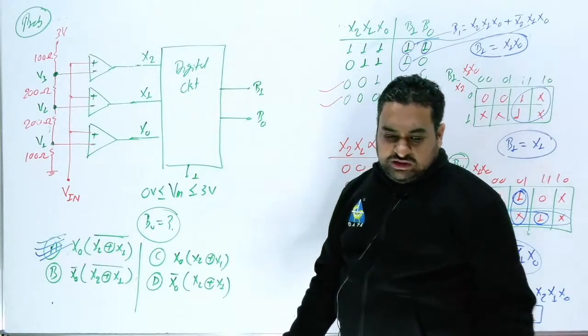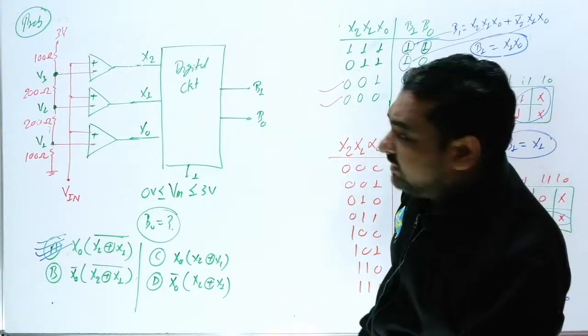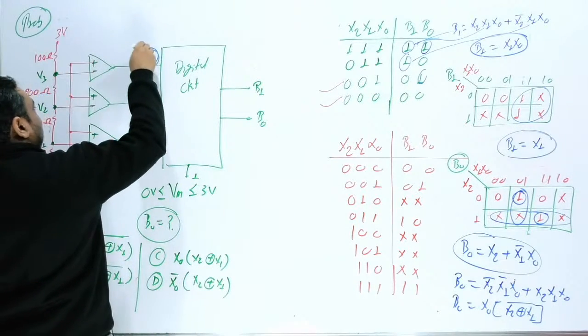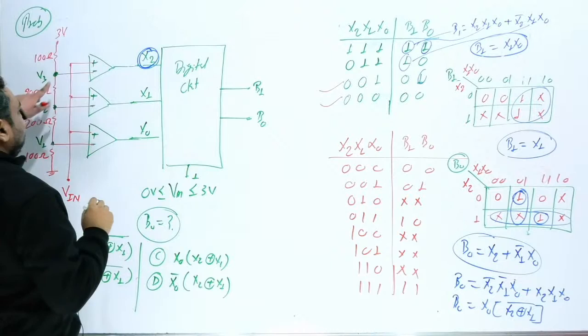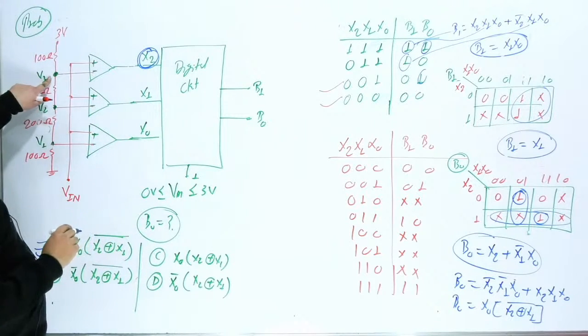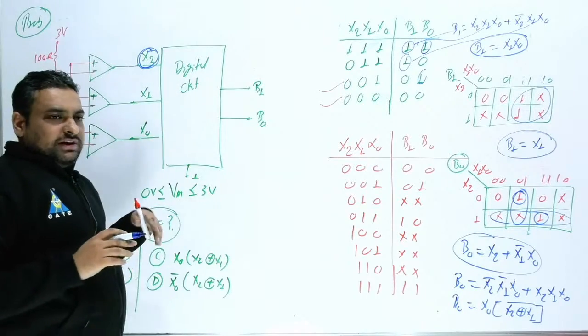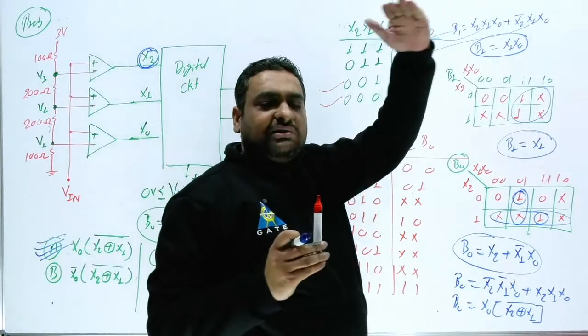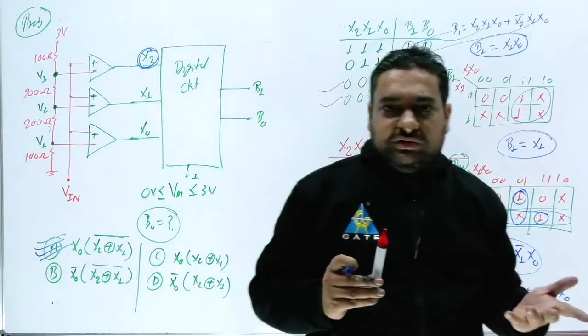It will depend on the circuit. But yes, we can say that if this input is more than this, then the output will be 1 1. So in this flash type, I cannot say exactly where it will stop, at the upper portion or at the lower portion.